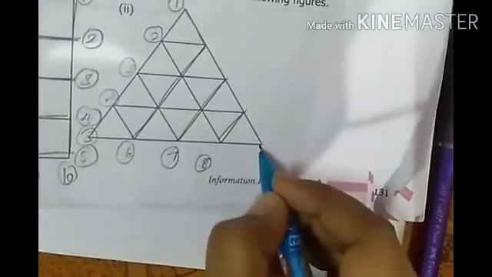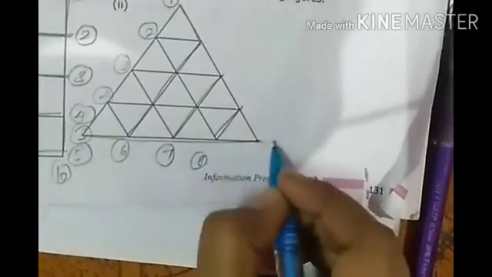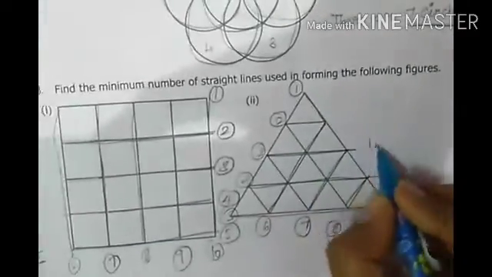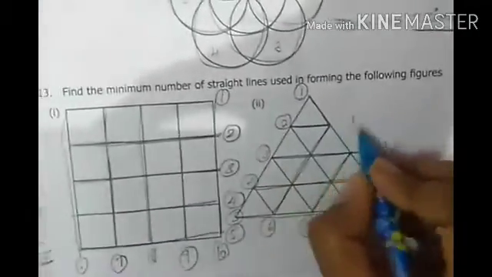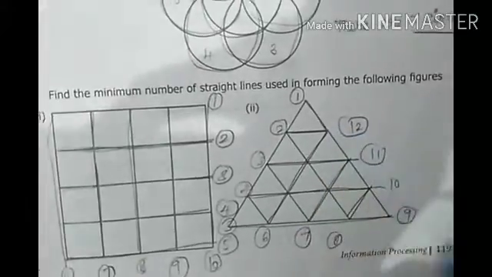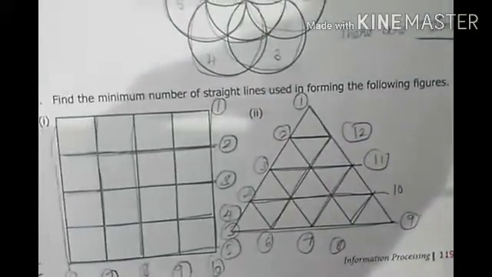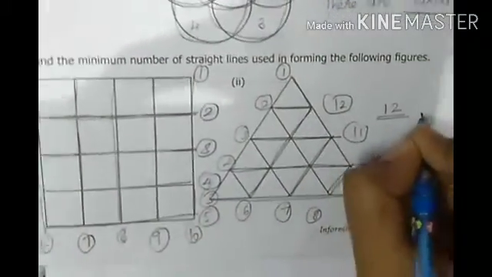And the fourth one is the 9th one. Clear? Now this is the 10th one, this is the 11th one, this is the 12th one. Okay, children, so how many straight lines are there for this question? We have totally 12 straight lines. Clear, children?